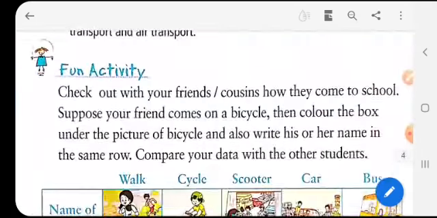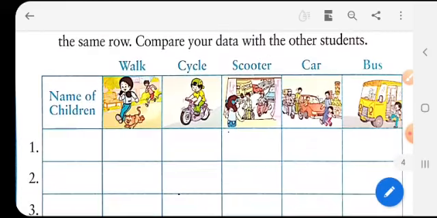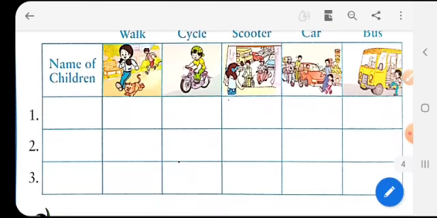Now these are the things that we have learned. Now we have a small fun activity. You have to write the names of 3 of your friends and you have to tell which friend goes on which mode of transport. So this will be done by you. Name 3 of your friends in the first column and then tick on the option that they use to travel.